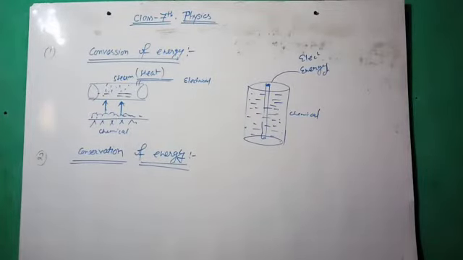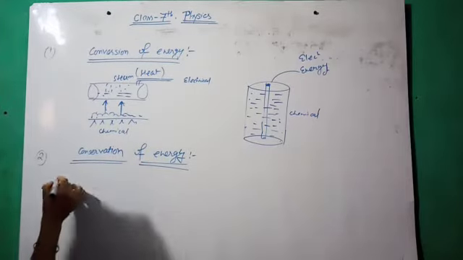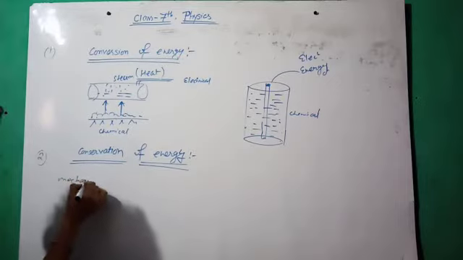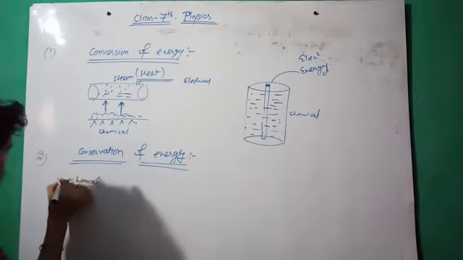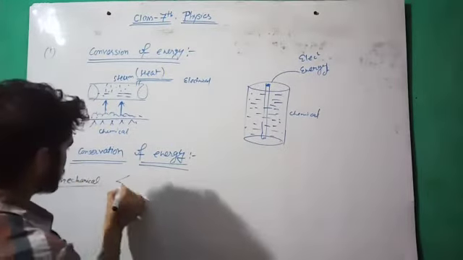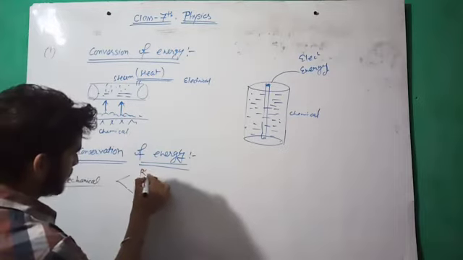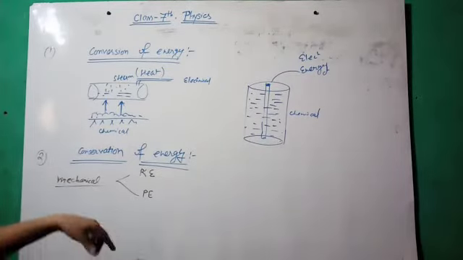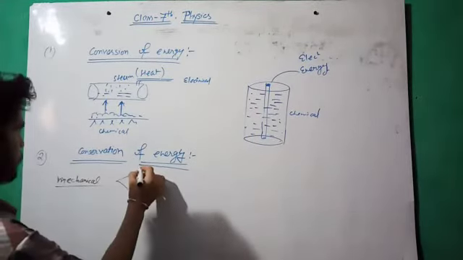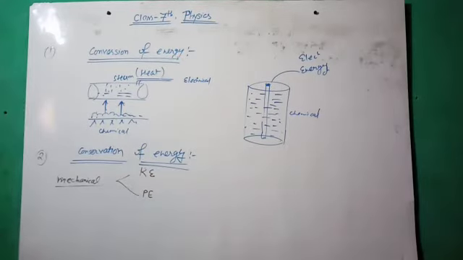Now conservation of energy. Next topic we have is conservation of energy. As I have already discussed about mechanical energy and its conversion, this is a very important topic as per your syllabus, because we have two types of mechanical energy, that is kinetic and potential energy. How potential energy is converted into kinetic energy and how kinetic energy is converted into potential energy we had already discussed in the previous lectures, lecture number 3 and 2. You can go through that also, and if you have any doubt, we can take it later.